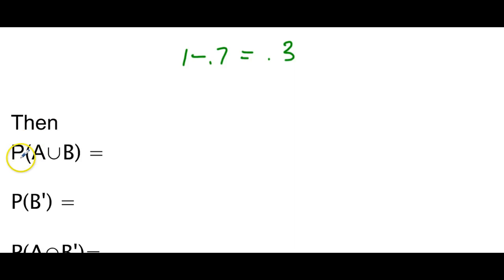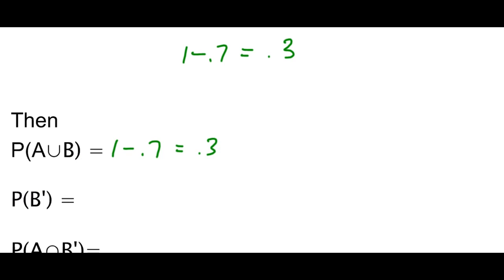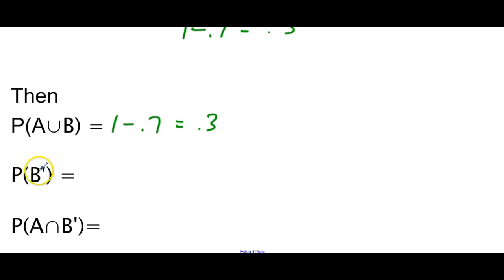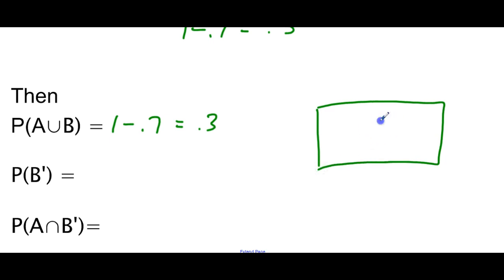Here it says, what is the probability of A union B complement? We just found that it's going to be 1 minus 0.7, which is 0.3. What is the probability of B complement, B not, right? If we were to look at that, maybe I should draw a Venn diagram. Let me show you an example. This is the reason why we draw the Venn diagrams, just so it's easier to understand, right? So we have A and we have B, we have the universal.